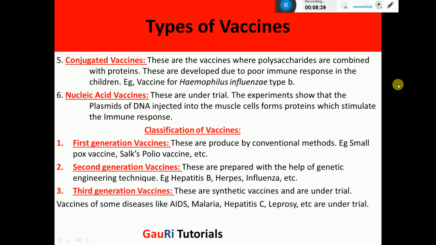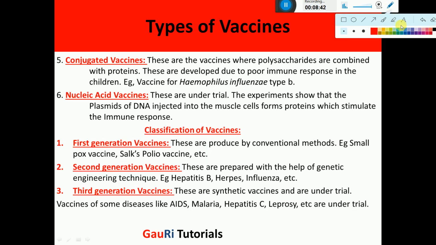Now next are the conjugated vaccines. Conjugated vaccines are the vaccines in which polysaccharides are combined with proteins. Now this is due to the poor immune response in children. When children do not respond properly to these vaccines, they are not able to develop immunity or it is very weak, then in such cases the combined vaccines or conjugated vaccines are given. Example is for Haemophilus influenzae type B.